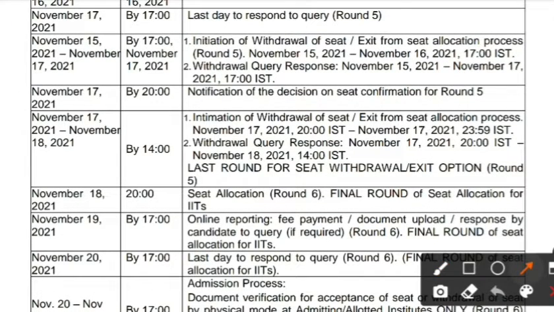Next, from November 15th to November 17th up to 5 p.m., you can withdraw your seat or exit from the seat allotment process of round 5. From November 15 to November 16 up to 5 p.m., you can withdraw your query response, and from November 15 to November 17 up to 5 p.m.